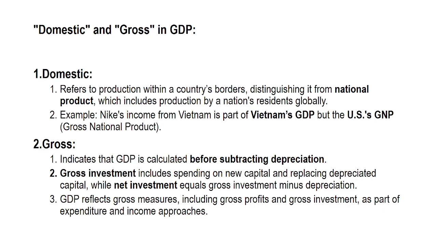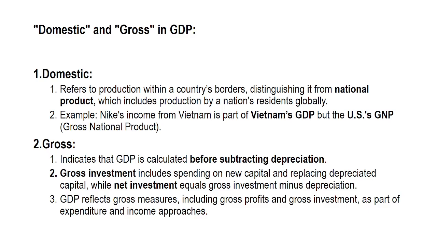So, domestic and gross in GDP. Let's break down the meaning of domestic and gross in the context of GDP. Domestic refers to production that occurs within a country's border, regardless of who owns the resources or who produces the goods. This is different from gross national product, or GNP, which includes the production of a country's residents, whether they are inside or outside of the country.